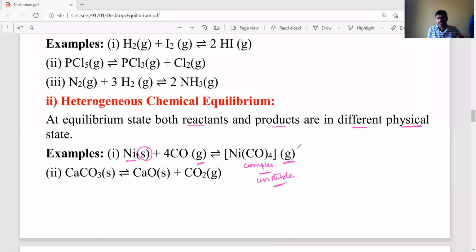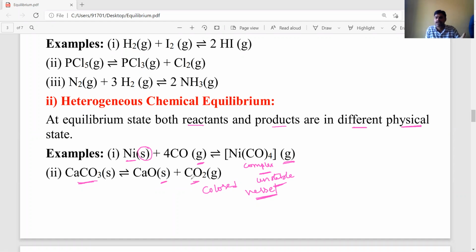Chemical equilibrium exists in a closed vessel only. That's why you take calcium carbonate solid. It decomposes in a closed vessel to give carbon dioxide gas and calcium oxide solid. So all are in different phases.